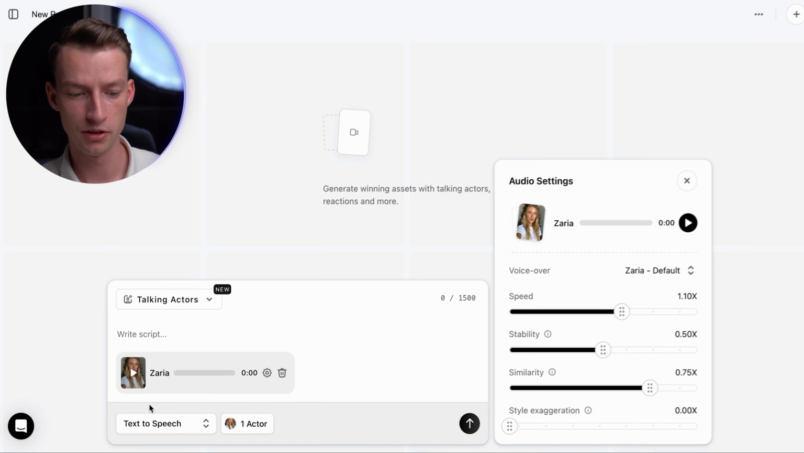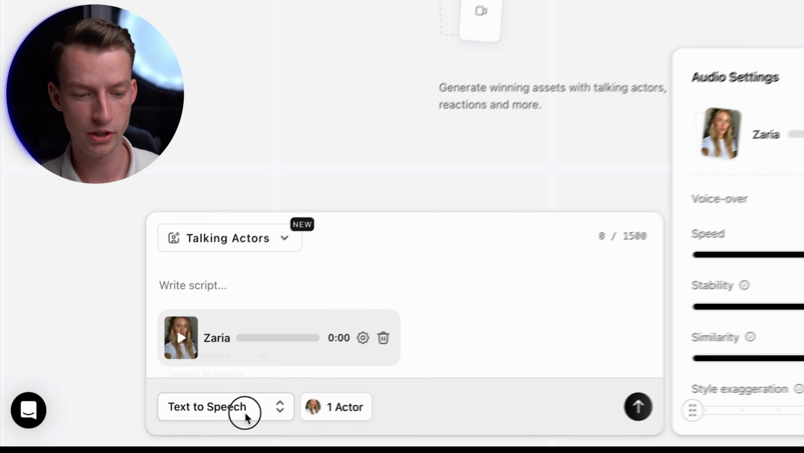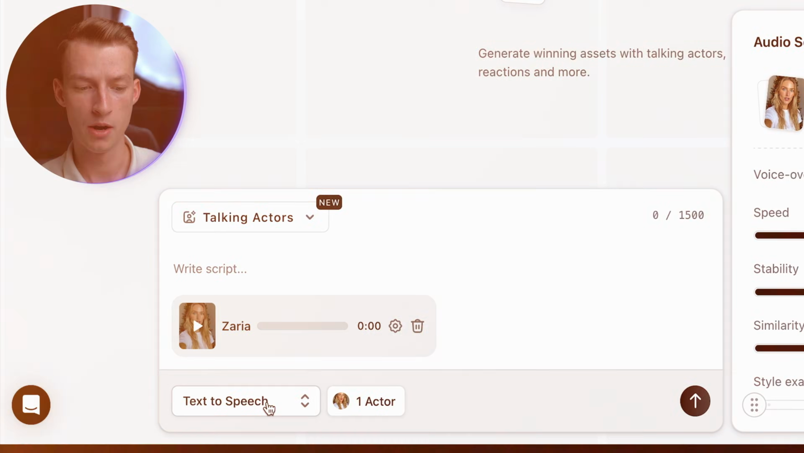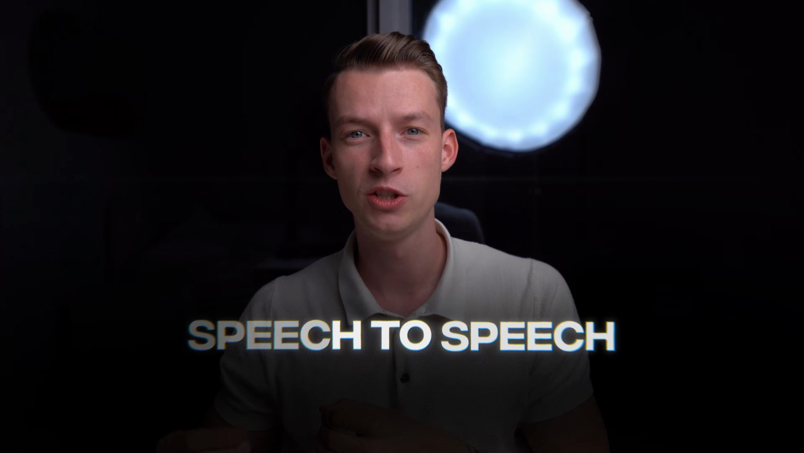Now, you can either do text to speech or you can do speech to speech. With speech to speech, you are going to be able to replicate more specific ways of saying a certain sentence. So if you want to create a very specific way of her using tonality, you can actually do that with speech to speech, where you upload a voice sample and it's going to recreate it in her specific voice. So that is pretty cool.